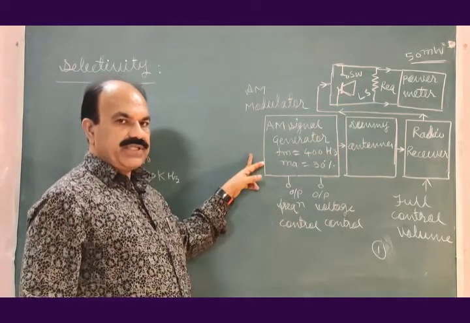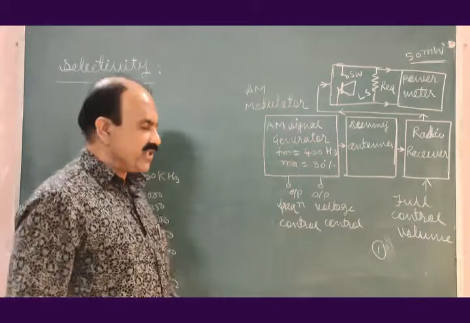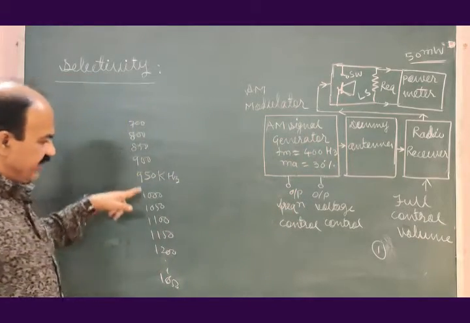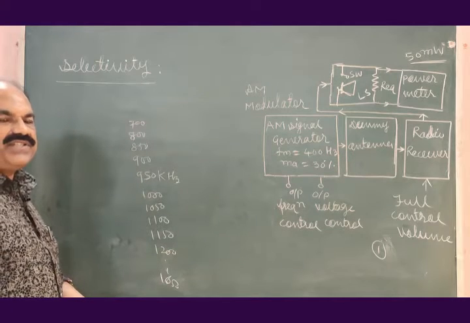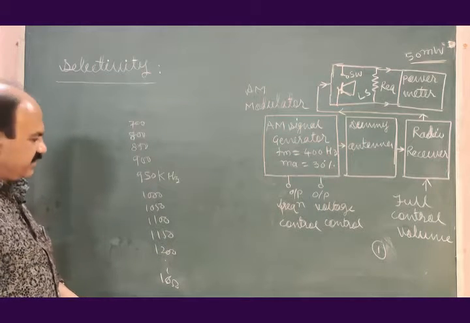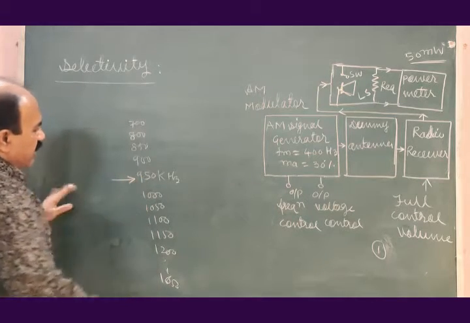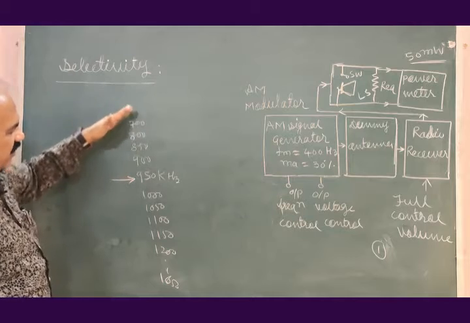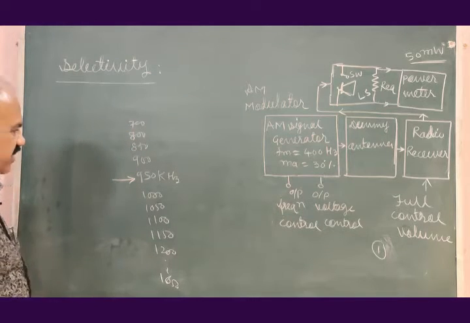The input is kept constant, FM is kept constant, MA is kept constant, only the carrier frequency is varied. There is no need to go much away from 950 kilohertz in the lower direction as well as in the upper direction.